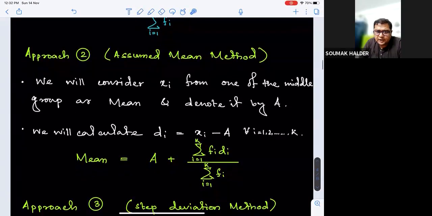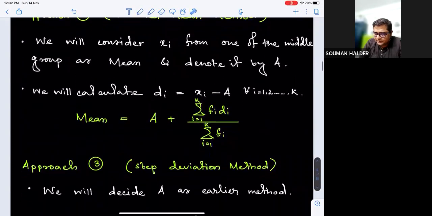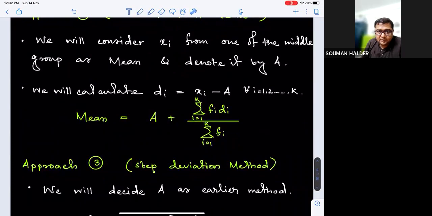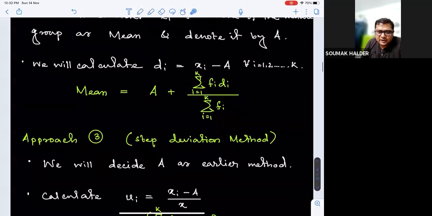Okay. Now, third approach or step deviation method. How do we go for that? We will decide capital A as earlier, thinking of one of the middle classes with its class average taken as capital A. And then we will calculate ui, that is xi minus A by x. Can you all recall x? X was the common class length. Every uniform span length was x.